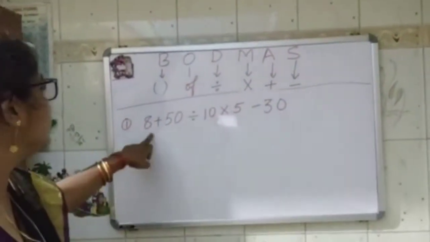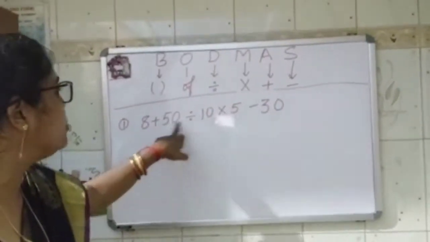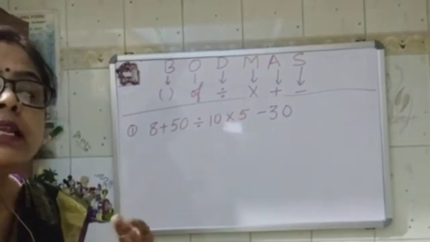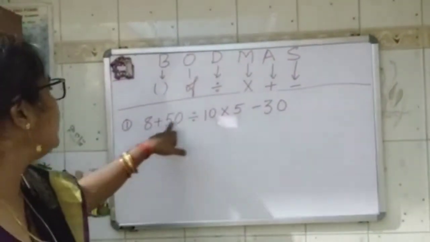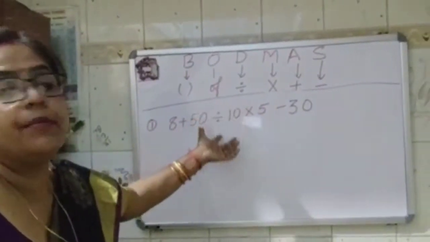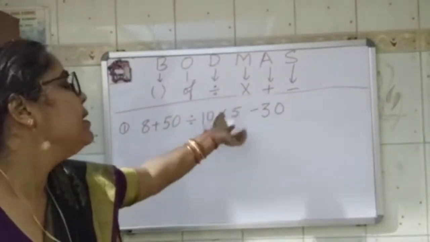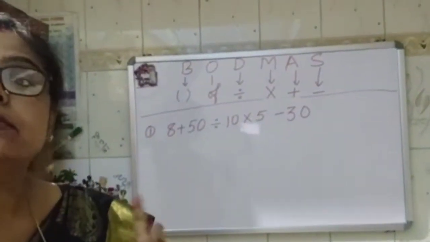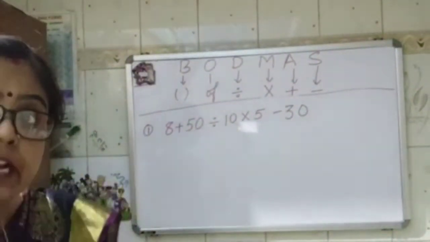Okay. If you see this question, we have to add, divide, multiply and subtract. All signs are there. Generally, what children do is first add these numbers, then divide the answer by 10, then multiply by 5, and then subtract 30. No, this is the wrong way. So what is the right way?